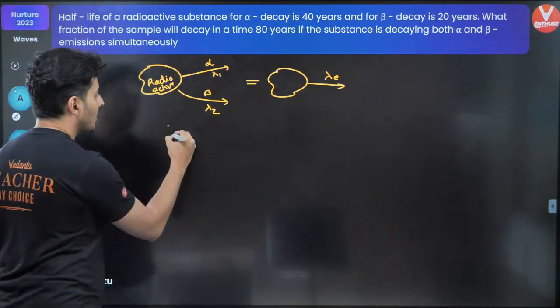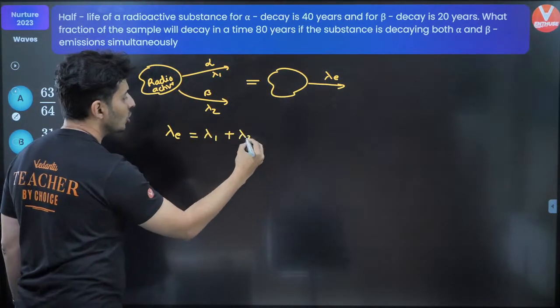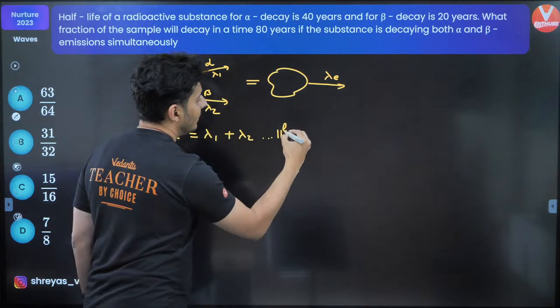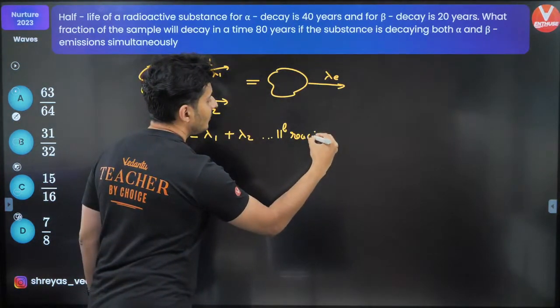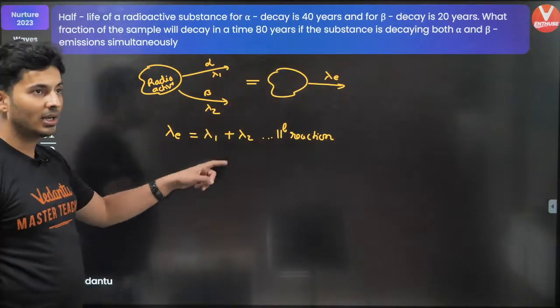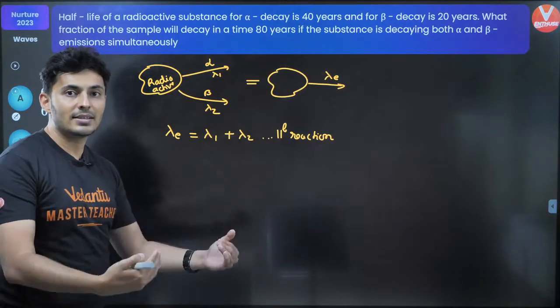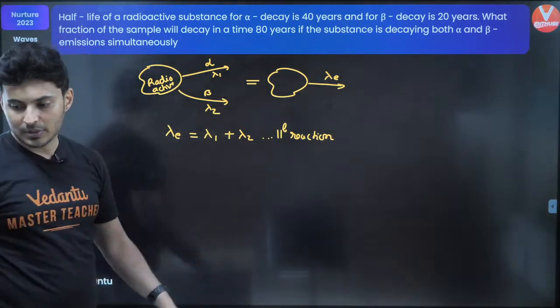Keep this in mind. Lambda effective is just lambda 1 plus lambda 2 for parallel radioactive reaction. Very, very important. It is decaying like this also and decaying like this also. The decay constants will get added up.